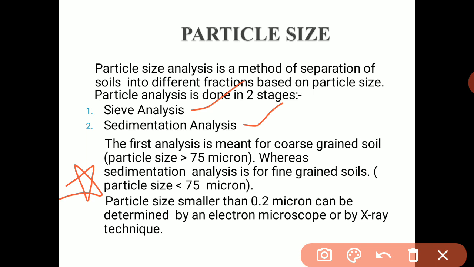So there are sizes like 2.36 mm, 2 mm, 1.7 mm, 1.18 mm, 600 micron, 425 micron, 300 micron, 75 micron. In micron we are getting the sizes of the soil. This is the soil distribution. So why do we need this soil analysis or sieve analysis? To actually know the properties of soil.